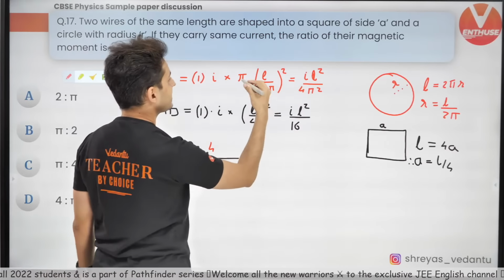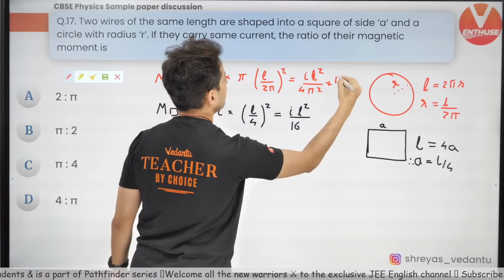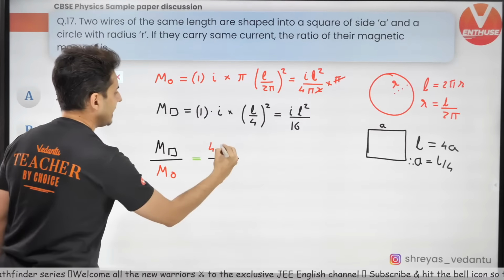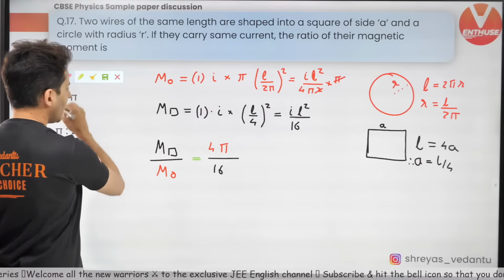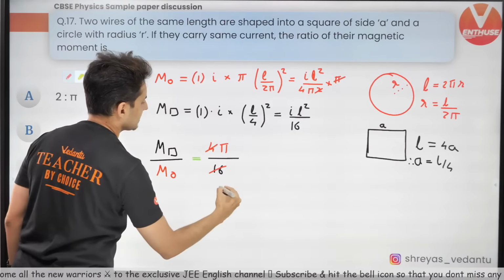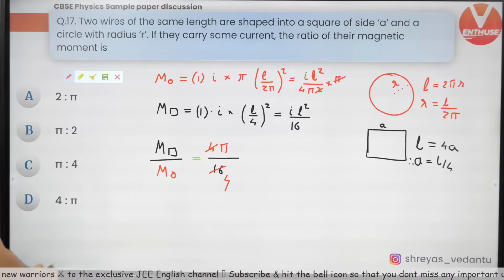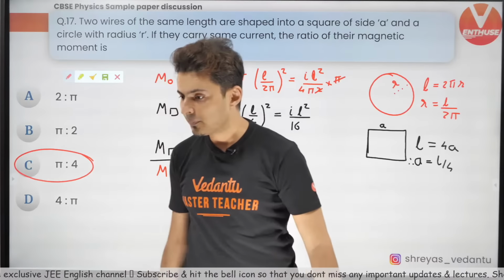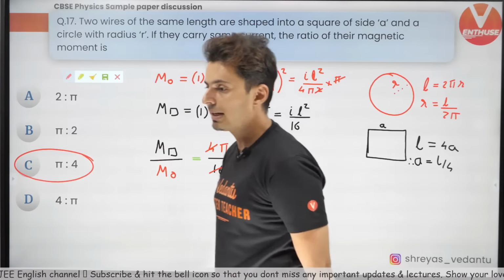The pi and this pi will get cancelled. There is one more pi over here, so that pi will get cancelled too, guys. And what I will have is just 4 pi over here. And now you can cancel this 4 and this 16. This will become 4. So pi by 4 should be the answer. Look at that. Option C should be there. Let's see. Yep. Very good. Option C.